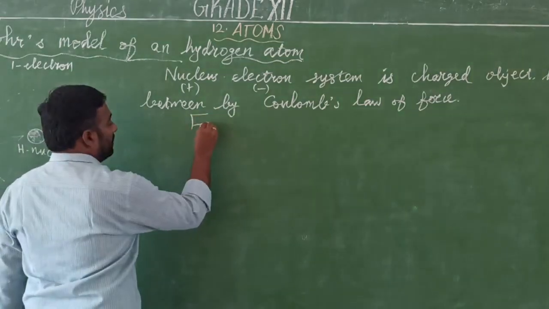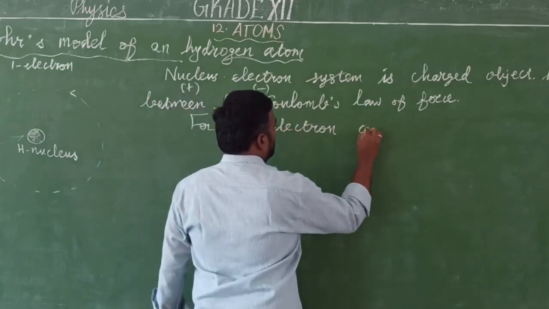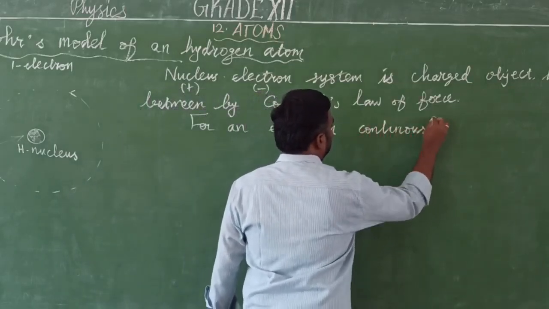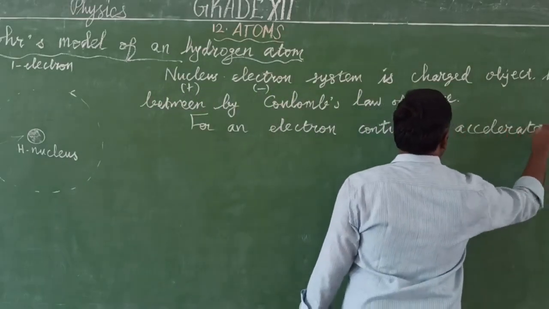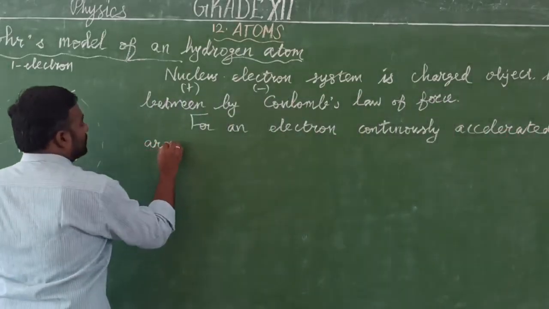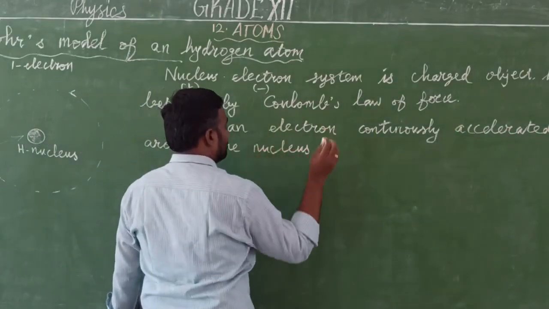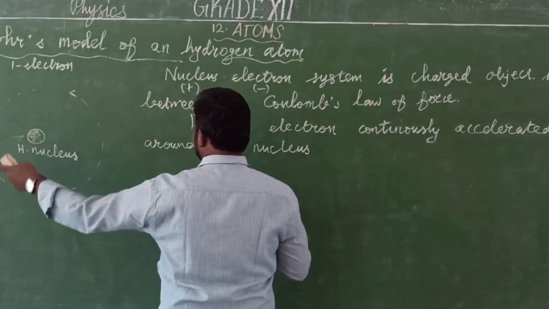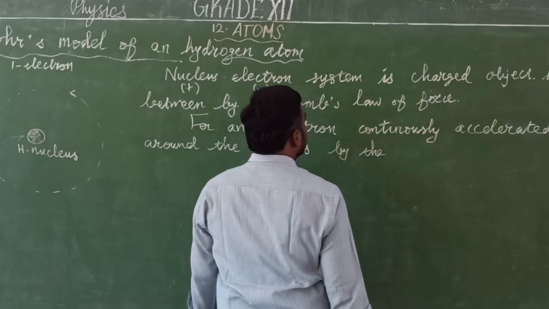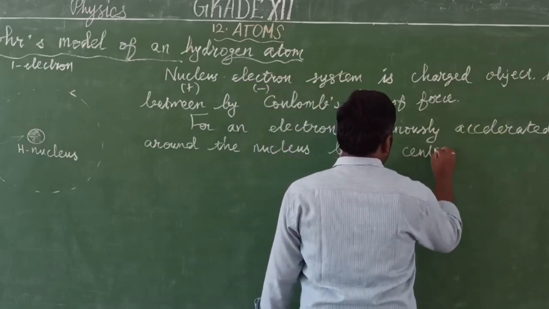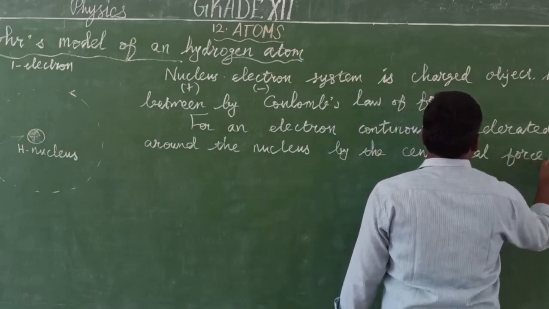So the electron continuously revolves and is continuously accelerated around the nucleus, so the electron continuously revolves around the nucleus by the centripetal force.